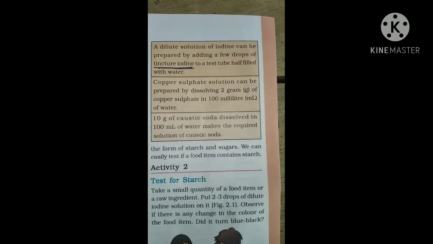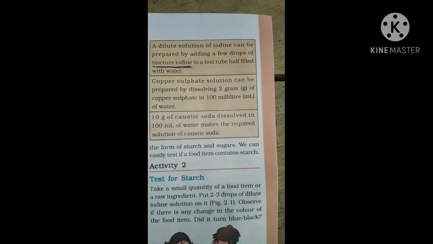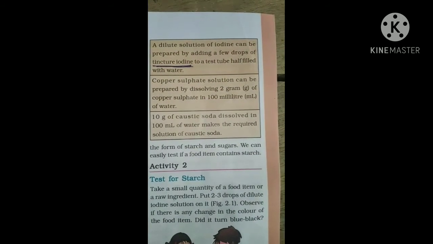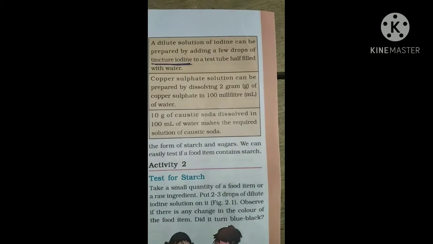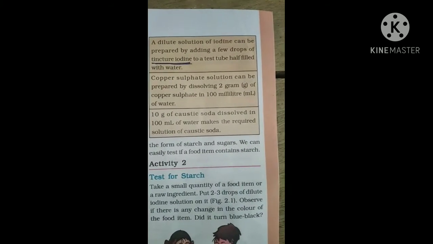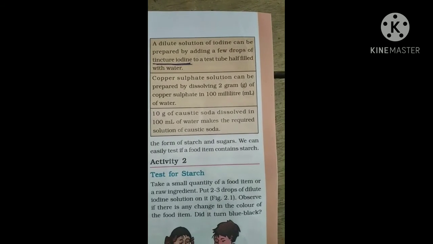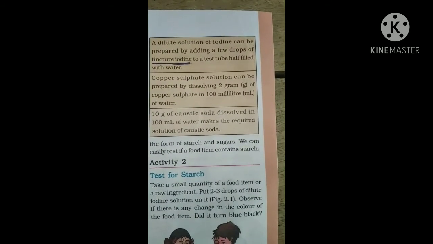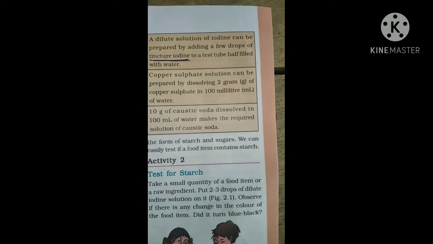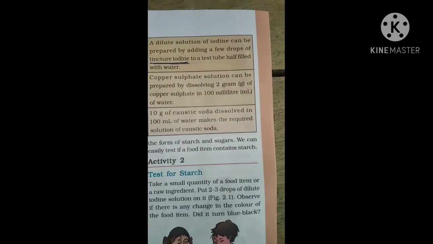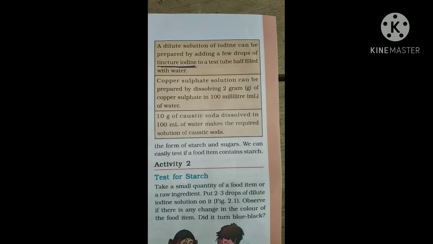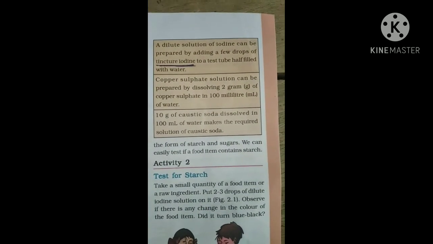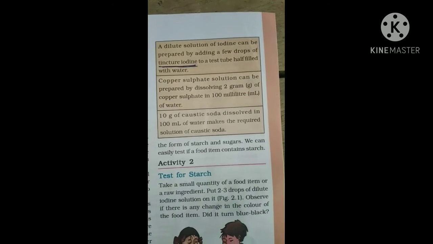Another solution required for the test is copper sulfate solution. It can be prepared by dissolving 2 grams of copper sulfate in 100 milliliters of water. Another solution required is caustic soda: 10 grams of caustic soda dissolved in 100 ml of water makes the required solution of caustic soda. These three are the solutions required for the test for carbohydrates, proteins and fats.